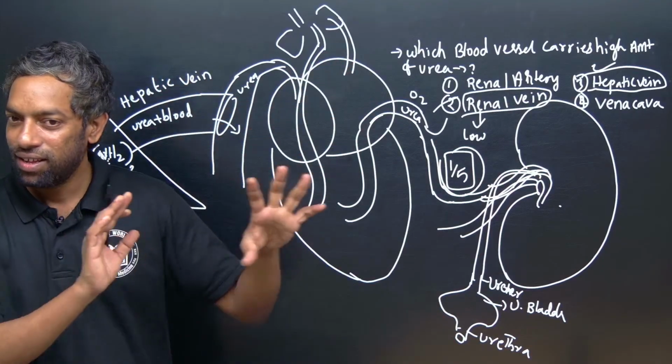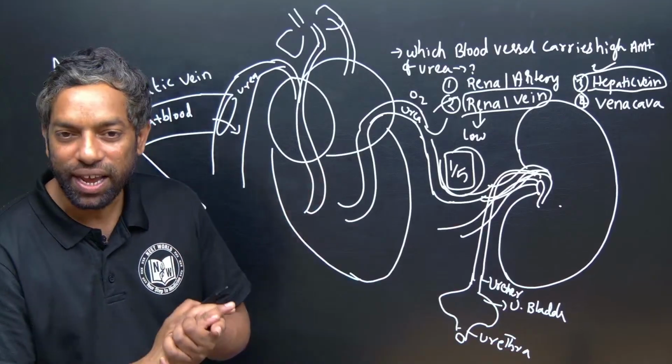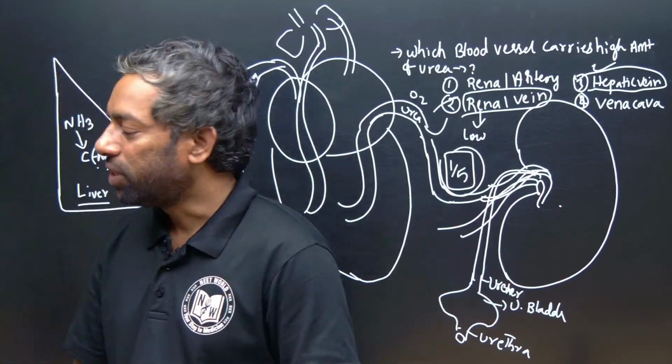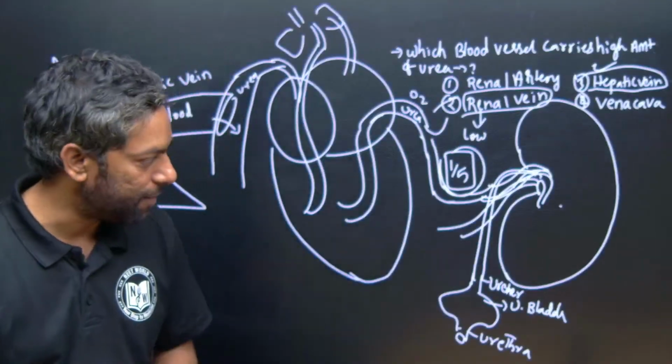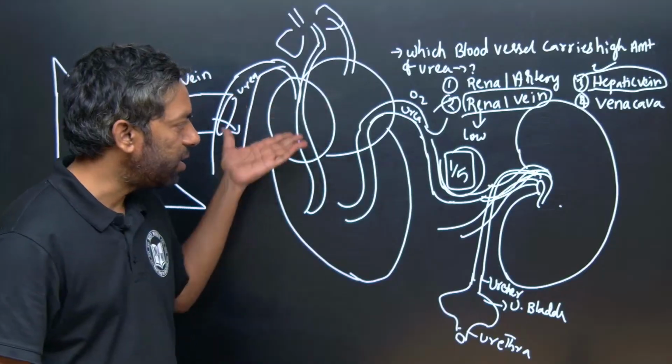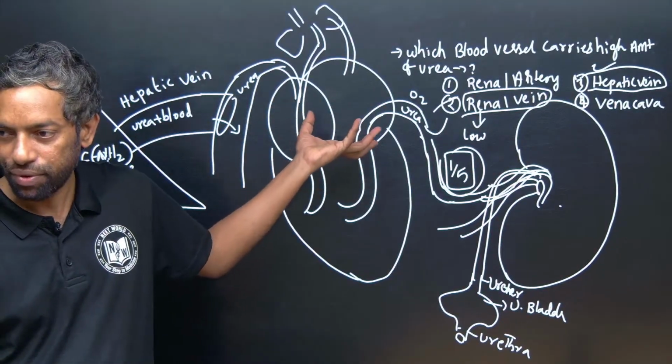So the highly concentrated urea is carried by the hepatic vein. That is why I drew this much of the diagram for you guys.